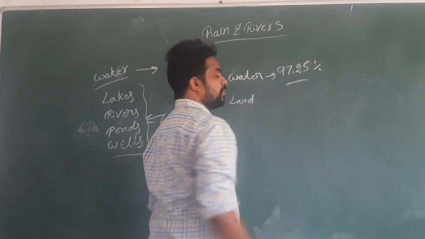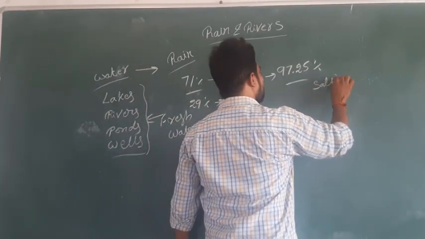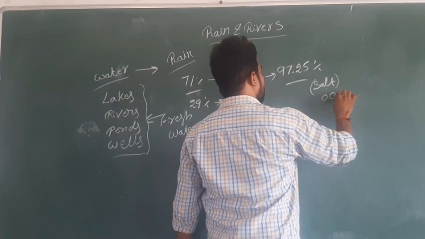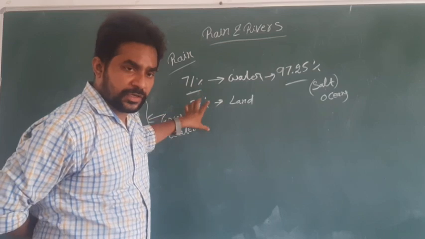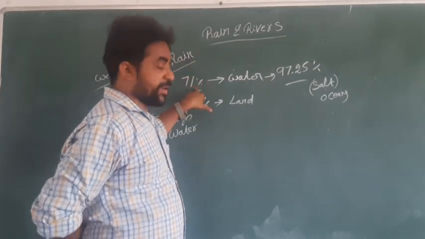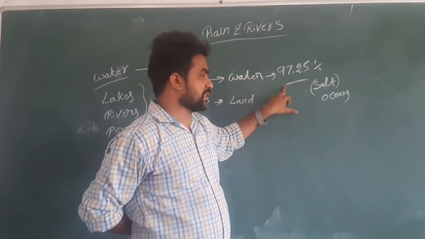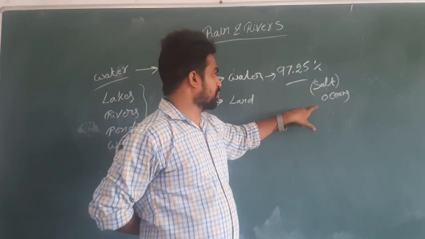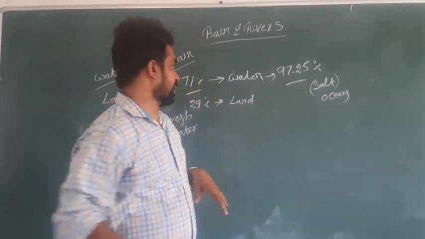And of this 71%, 97.25% of the water is salty water, and this salt water is available in the oceans. That is in the form of salt, which cannot be used for drinking.